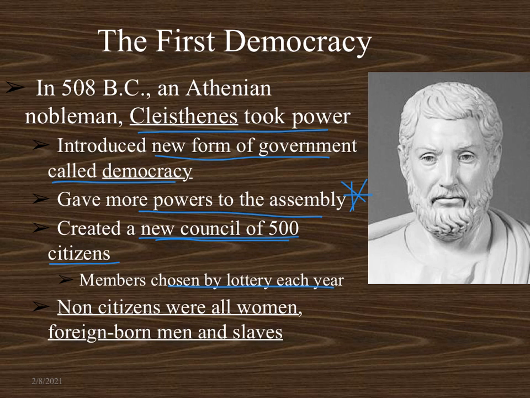And people that were considered non-citizens and did not have the privileges and rights to this part of Athens' democracy were all women. All right, sorry, ladies. The Athenians favored one gender over the other. Foreign-born men were excluded from participation, and slaves were also not allowed any roles within the government. So this kept basically 3 out of 4 adults in Athens from participating in its newly formed democracy set up by Cleisthenes here.